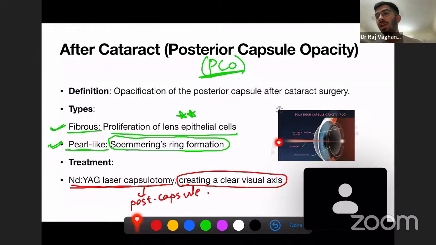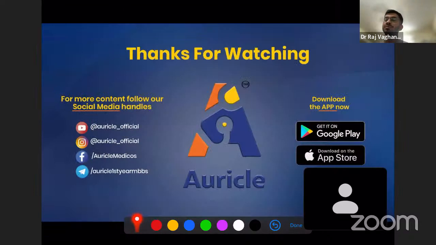So this is the light that was entering. Here is a posterior capsular opacity, and due to this opacity, the light cannot enter the lens properly. If you make an opening over here, a laser capsulotomy, then the edges of this posterior capsule will come apart. After that, the light will again penetrate properly into the eye and you will again be able to see things very clearly. So this is the treatment, Nd:YAG laser capsulotomy, which can create a clear visual axis. So this was about after cataract.